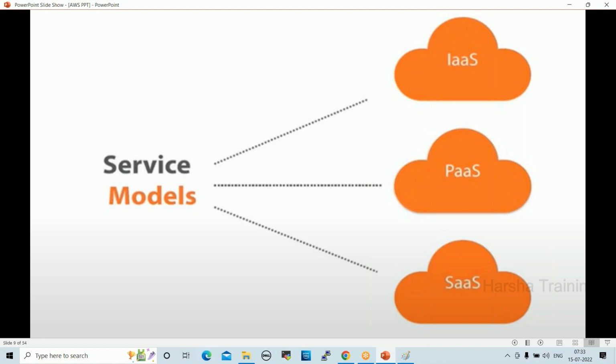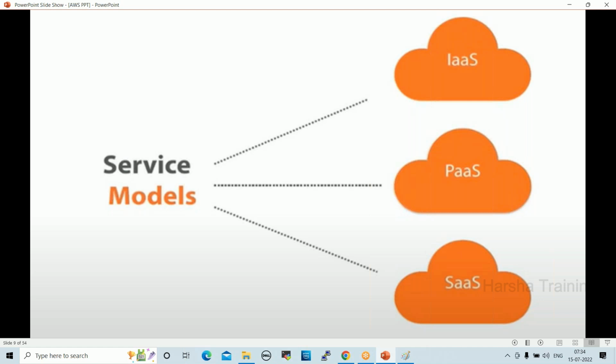Next one, platform as a service. In platform as a service, the tools are already available. For example, in Google Cloud, Kubernetes is already integrated. In AWS also, EKS, Kubernetes is already integrated. And in Azure also, AKS, Azure Kubernetes Service, is already integrated. That is platform as a service, right?